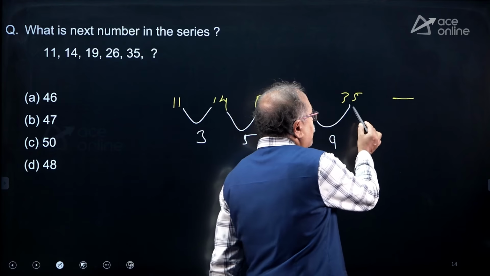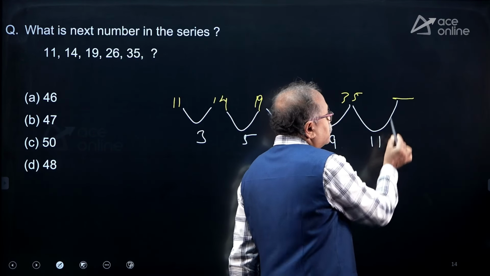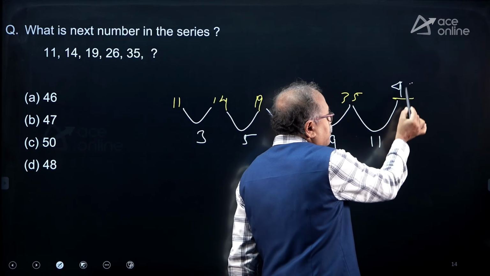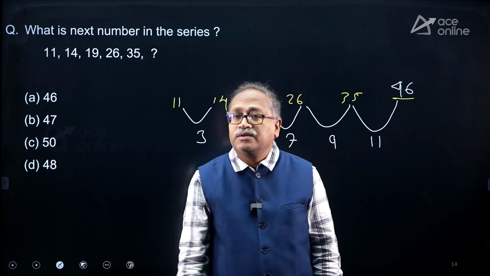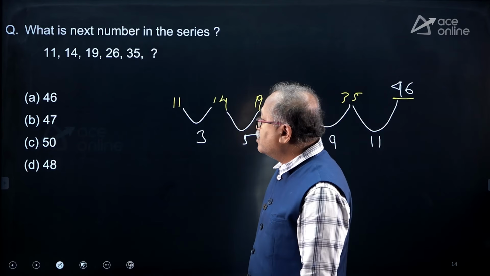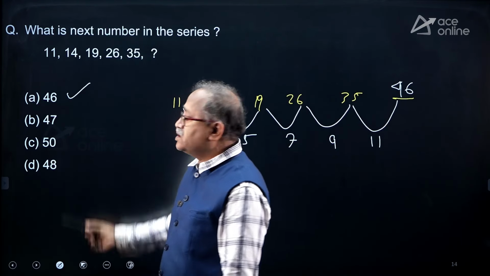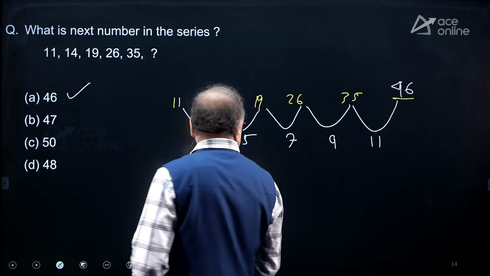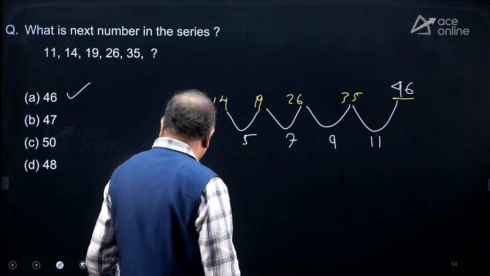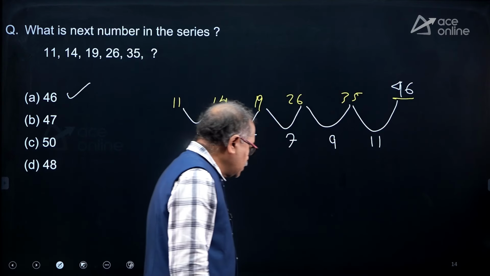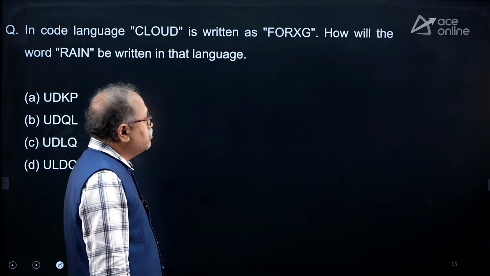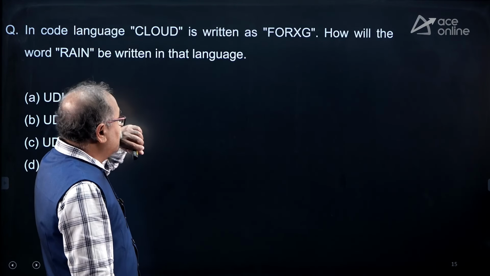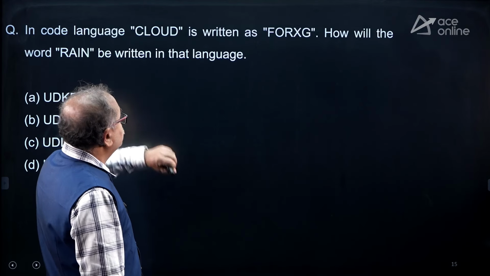I need to add 11 over here in order to get the answer, and that will be 46. Do we have option 46? Yes, option choice A. Right, my dear friends, I will move on because this question is so simple, everyone will be able to do it. Coming to the coding decoding.